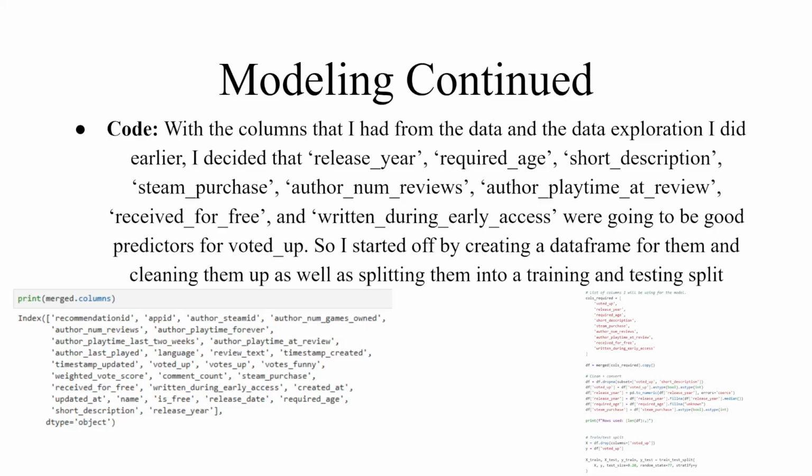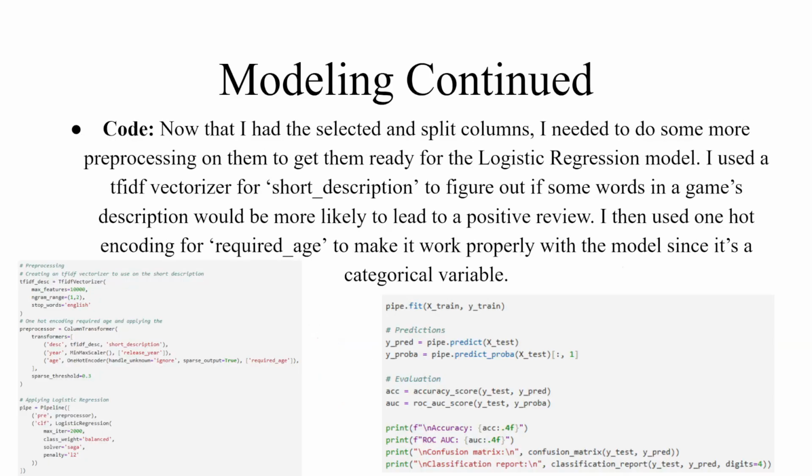With the columns that I had from the data and the data exploration I did earlier, I decided that release year, required age, short description, Steam purchase, author number of reviews, author playtime at review, received for free, and written during early access were going to be good predictors for voted up. So I started off by creating a data frame for them and cleaning them up as well as splitting them into a training and testing split. Now that I had the selected and split columns, I decided to do some more pre-processing on them to get them ready for the model.